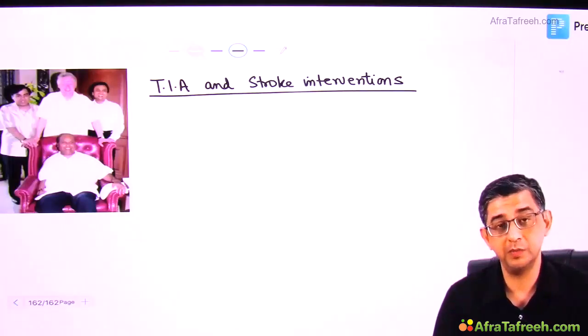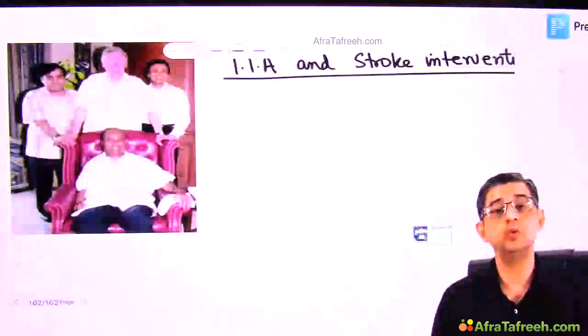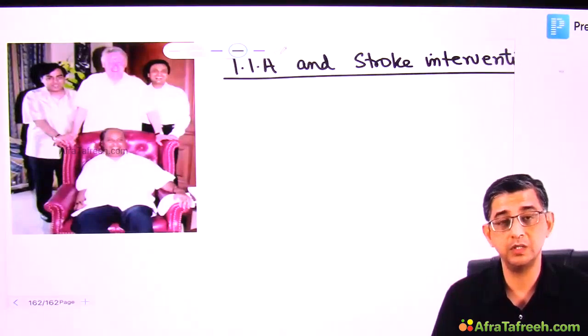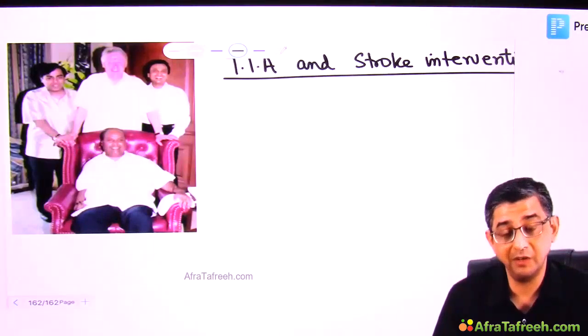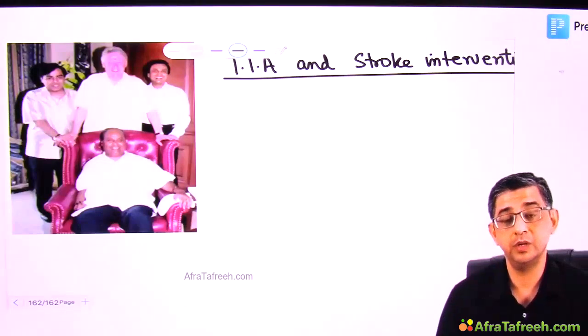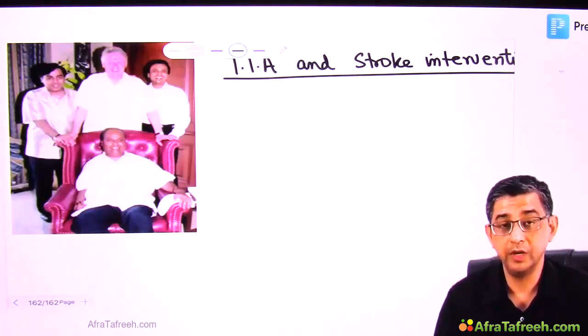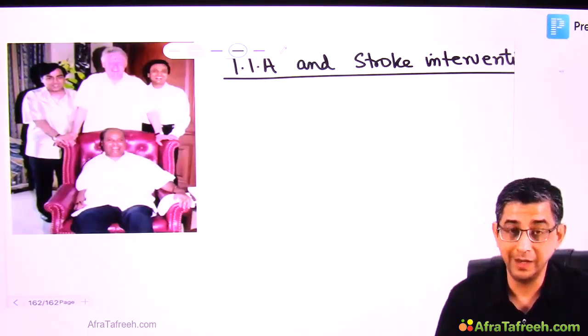Now, before we get into the specifics, I want to highlight this image that I've shown you of Dhirubhai Ambani. Behind him is Bill Clinton and his younger brother Mukesh and Anil Ambani. If you read about Dhirubhai Ambani, the richest man in India, he suffered from stroke. He expired secondary to that. He had his first stroke in the 1980s. Luckily, he survived. But in the second one, you will realize that he was having symptoms of transient ischemic attack. But he neglected his symptoms.